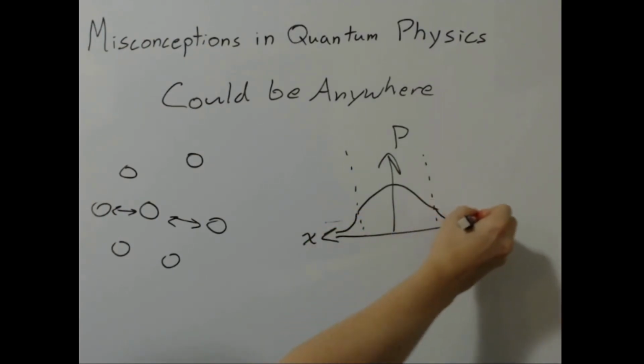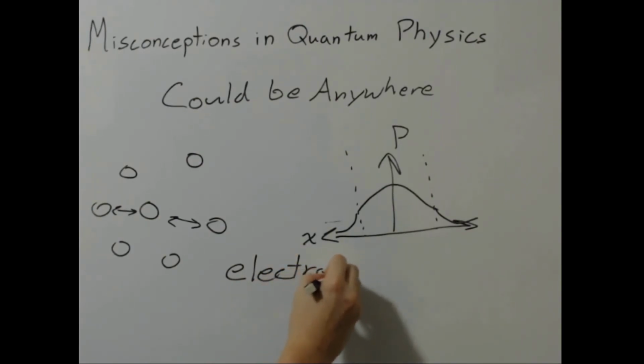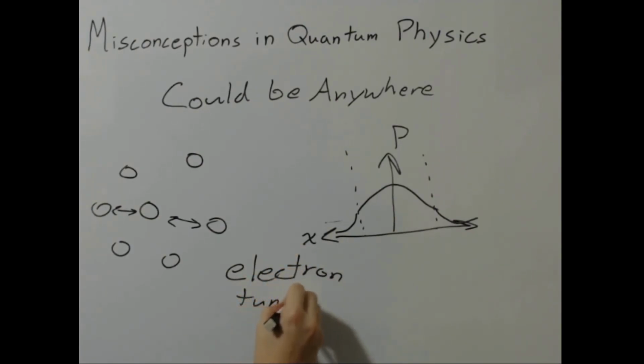In the real-life example of electron tunneling, we typically only find that quantum particles escape only up to distances of 30 angstroms, which is the length of about 30 atoms. And this is way less than finding it 100 miles or 1,000 miles away, which would be unlikely to happen.